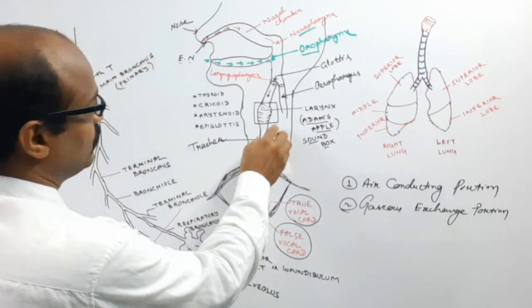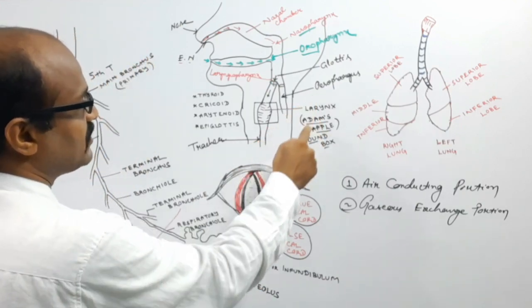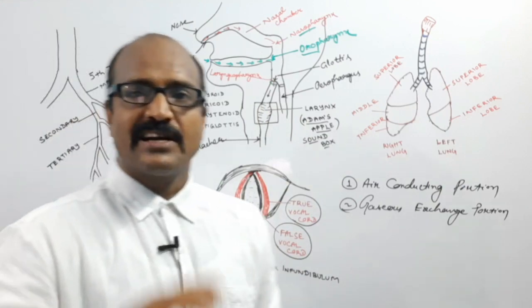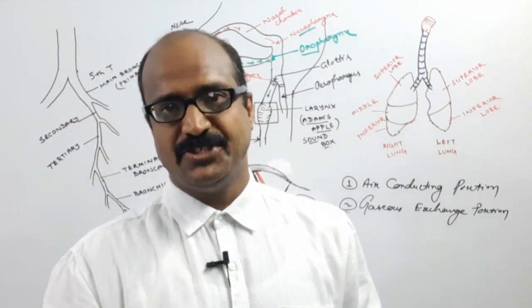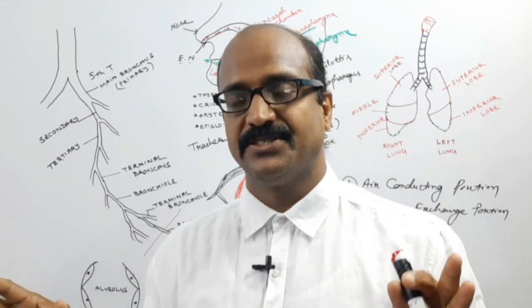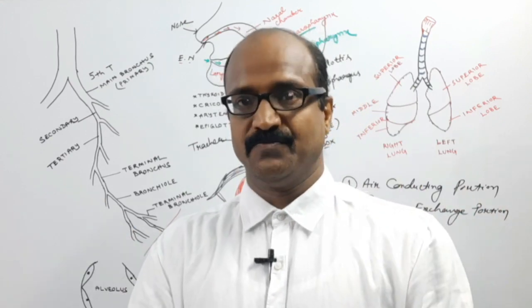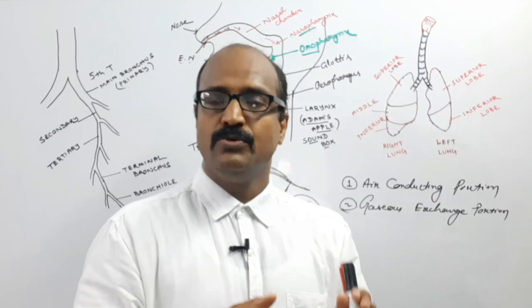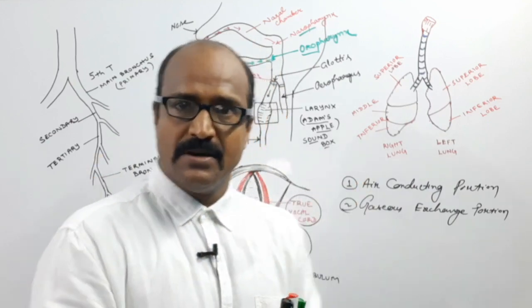Okay. So now, the larynx at the Adam's apple is a cartilaginous box-like structure. Some paired and some unpaired cartilages are present. But we won't go through the details.